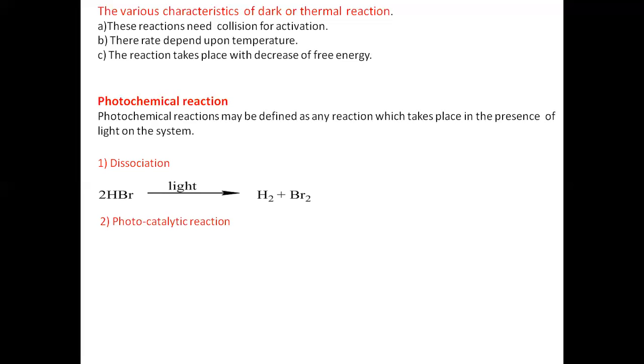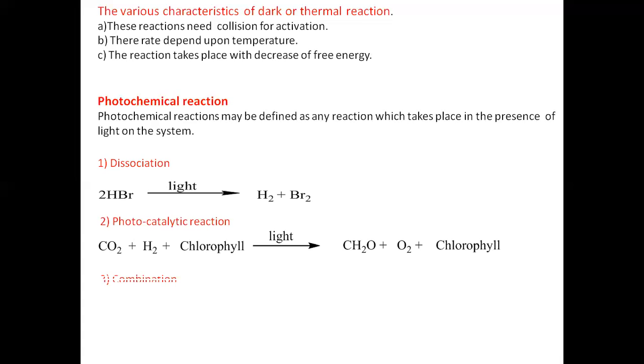Again we have a photocatalytic reaction where CO2 molecule reacts with hydrogen in the presence of chlorophyll, and when we bombard light, it is converted into CH2O, O2, and again chlorophyll molecule. So it is one type of photocatalytic reaction, also called a photochemical reaction. Then the combination: when hydrogen and chlorine combine with each other in the presence of light, we have 2 moles of HCl. Again, it is a type of photochemical reaction.